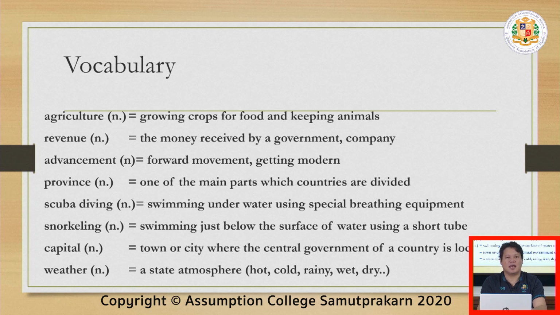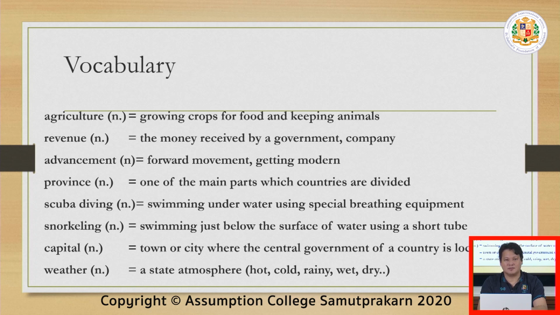Advancement. It is the forward movement of a society. It is getting modern, more techy. Compared to many years ago, we didn't have internet. Now there is a lot of internet and information is abundant. The fourth word, province. Provinces are the main parts into which countries are divided. Thailand has 77 provinces. Bangkok is a province. Samut Prakan is a province.